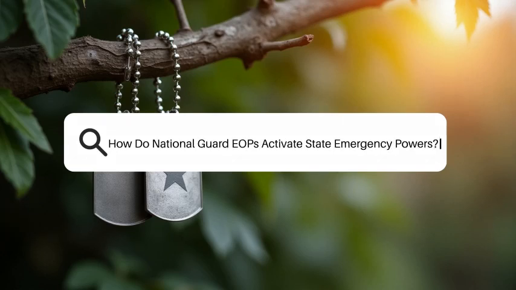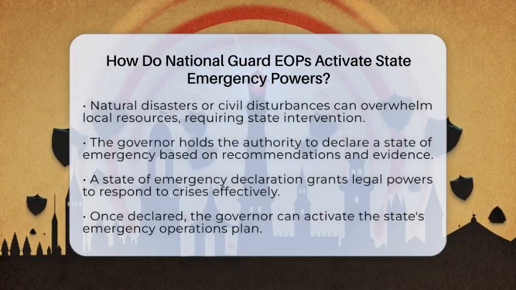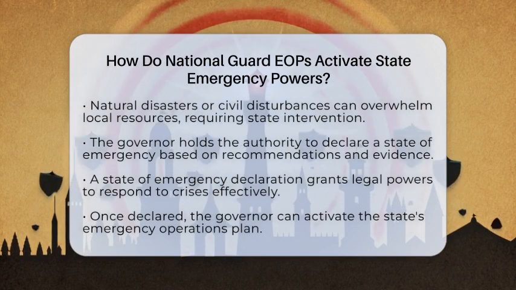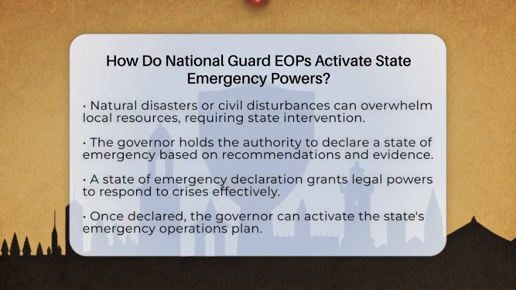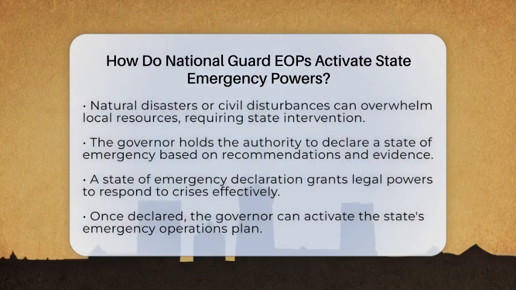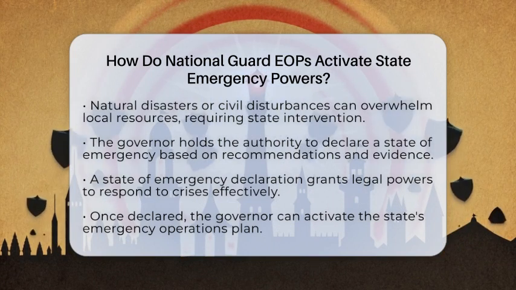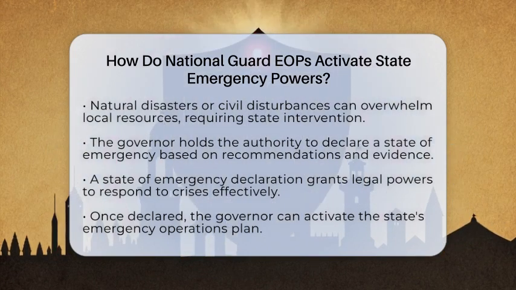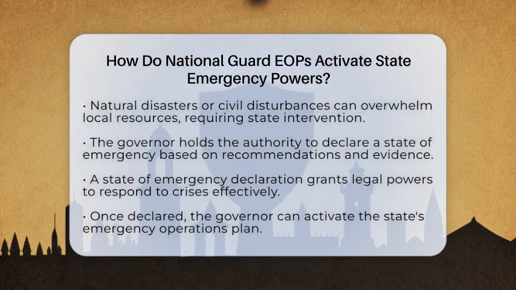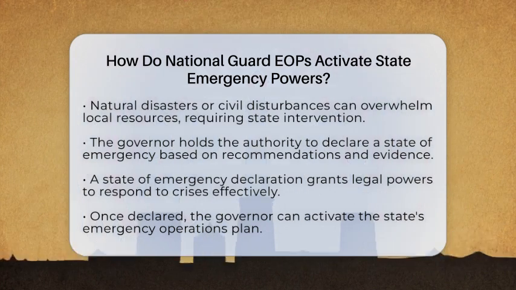How do National Guard emergency operations plans activate state emergency powers? Imagine a situation where a natural disaster or civil disturbance overwhelms local resources and authorities. In such moments, the ability to swiftly mobilize and utilize state emergency powers becomes crucial to protect lives and property. But how exactly does this process unfold, especially when it involves the National Guard and their emergency operation plans?